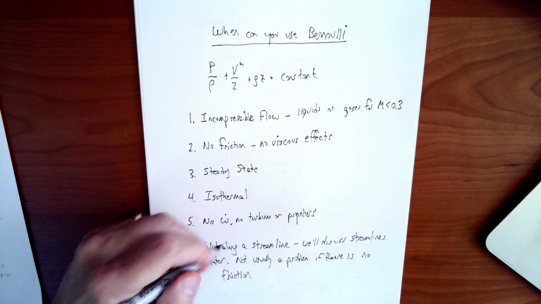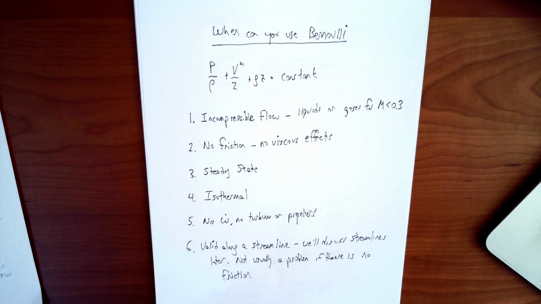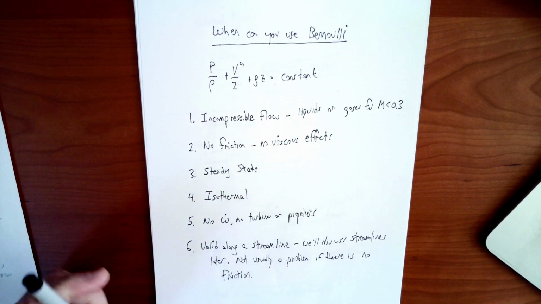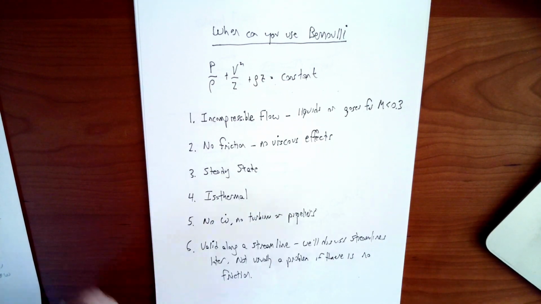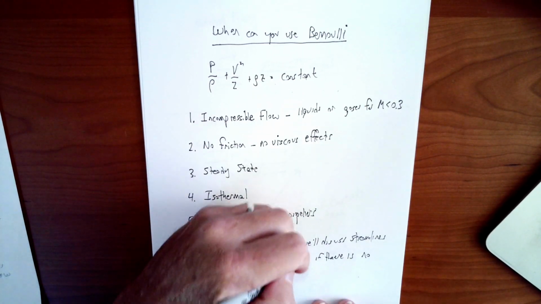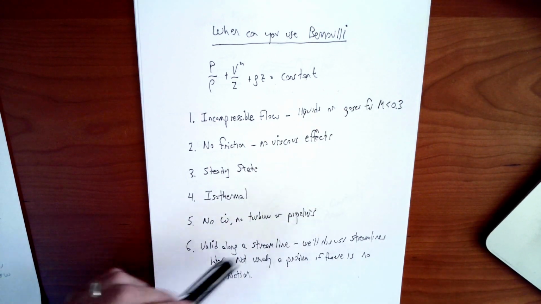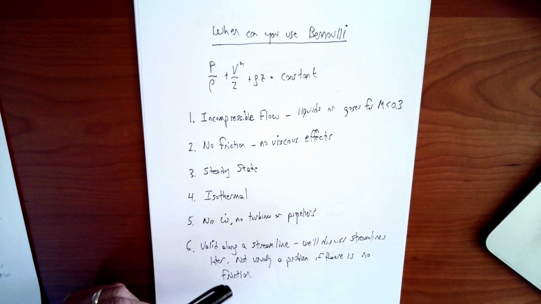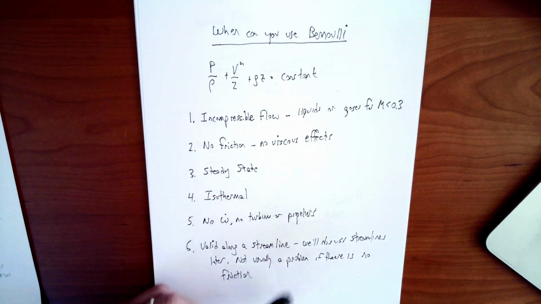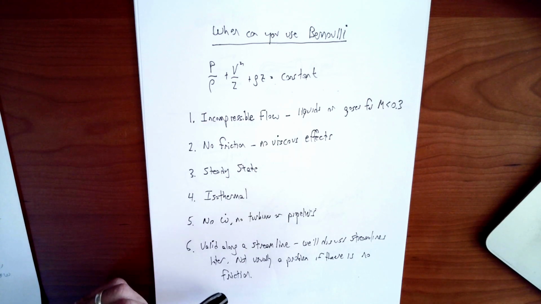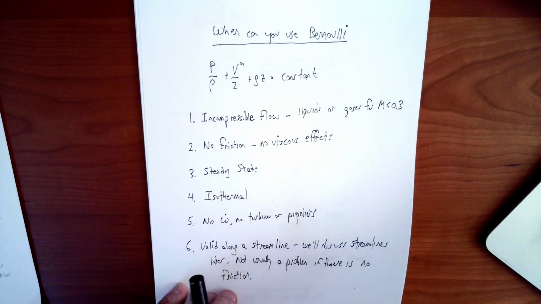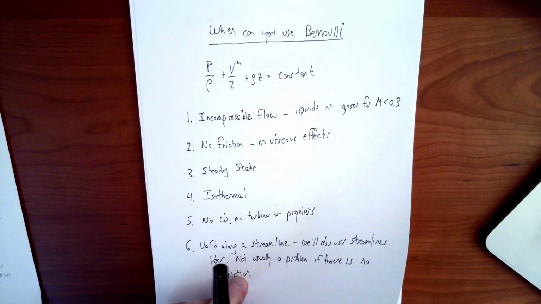Technically, Bernoulli is valid along a streamline. That is, the Bernoulli constant is constant along a particular streamline. We haven't really discussed streamlines yet. We will discuss streamlines later. Leave it at this point to say that that's not really a problem usually unless the flow is rotating and spinning, and that doesn't happen if there's no friction. So generally speaking, although this is an important mathematical condition for the Bernoulli constant, from a practical point of view, it rarely comes up if you have these other conditions satisfied.